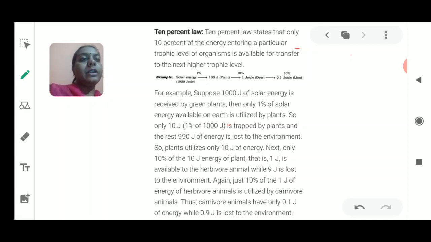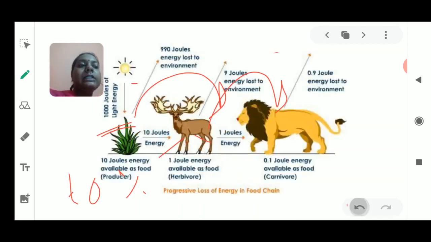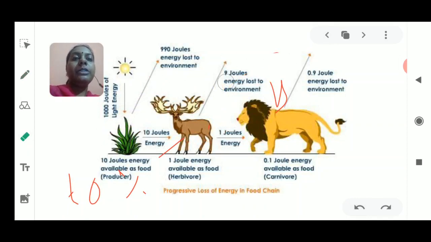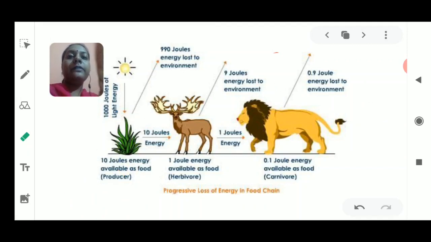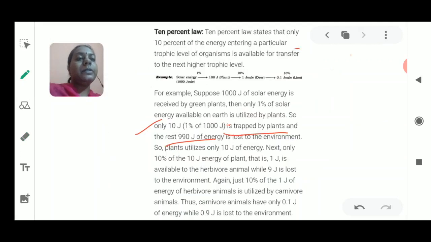Next, what happens to the next part? So only 1%, that is 10 joules, which is 1% of 1000 joules, is being trapped by the plants, and the rest 990 joules of energy is being lost in the environment. That is what was being told here in this topic. So where you can see that the light energy which is being trapped, only 990 joules of energy was just left out. It was lost to the environment, and only 10 joules of energy was being transferred to the herbivorous. So the plant utilizes only 10 joules of energy.